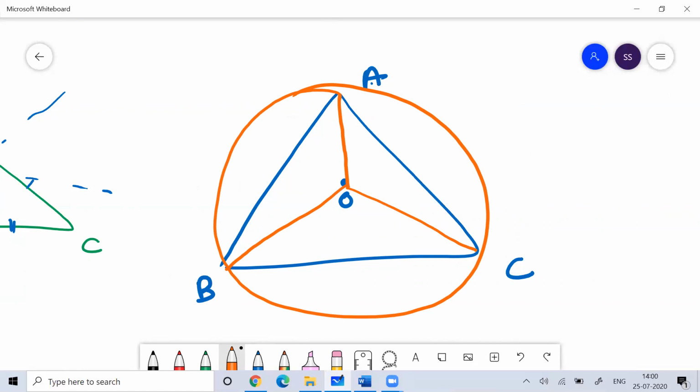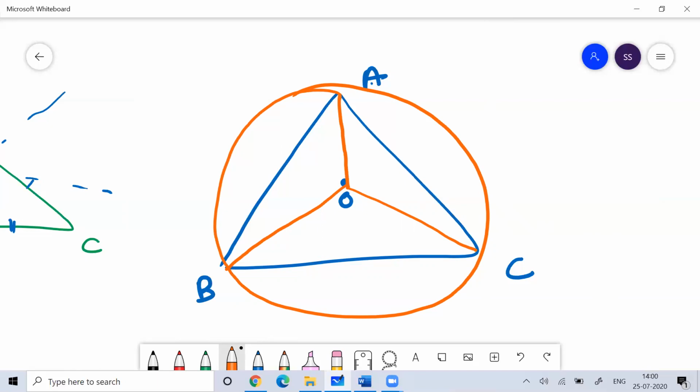So OA, OB and OC are equal; the circumcenter is equidistant from the vertices of the triangle.